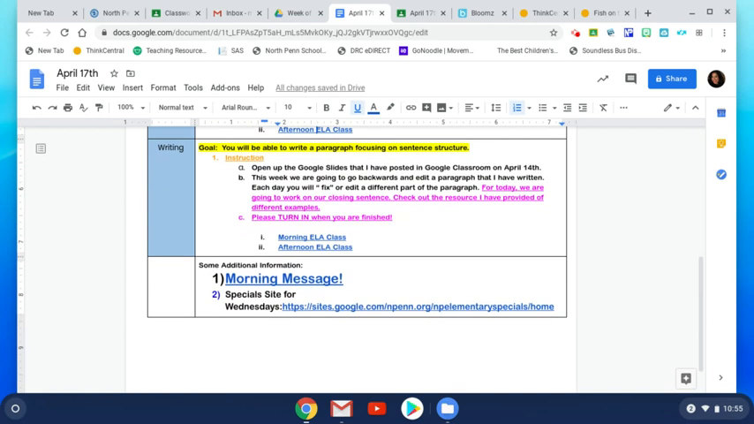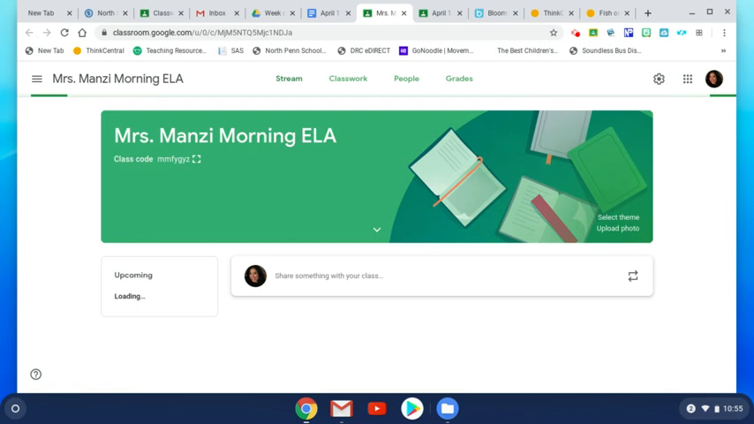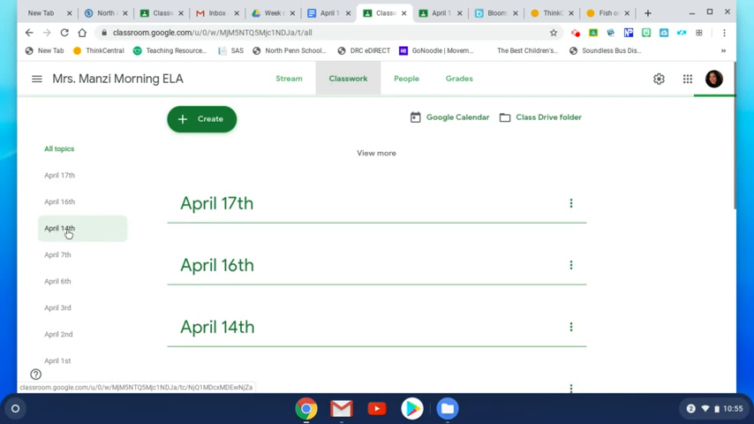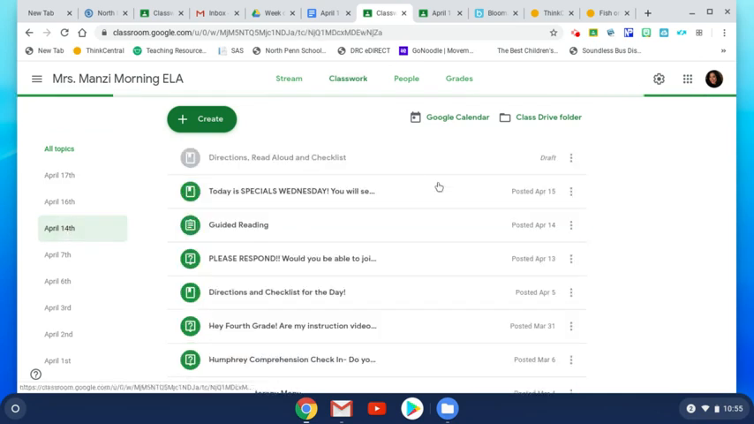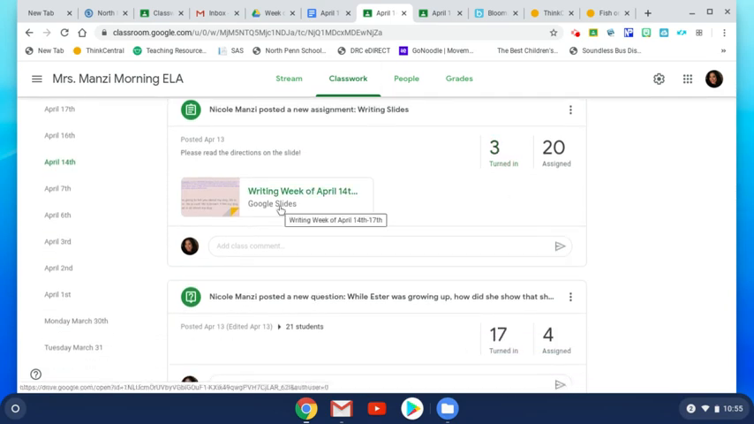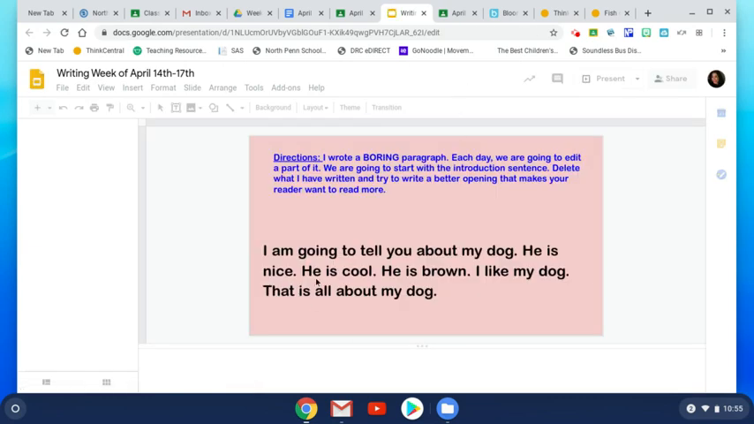For writing, okay, we are going to finish that paragraph. So I have highlighted in pink here. For today, we're going to work on our closing sentence. Check out the resource I have provided. So you guys did an awesome job fixing those 3 boring sentences I had in the middle of our narrative paragraph. If you go to classwork, please remember to go to April 14th, okay, which is when I posted it on Tuesday. Okay, so this is the slide that you will go to.